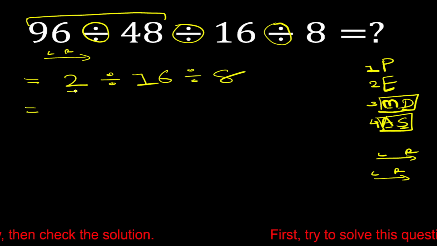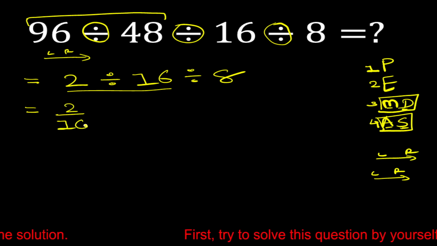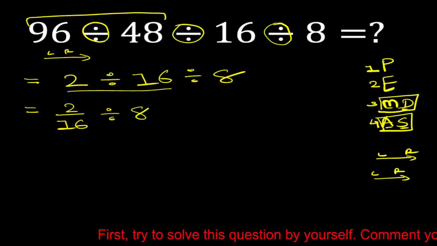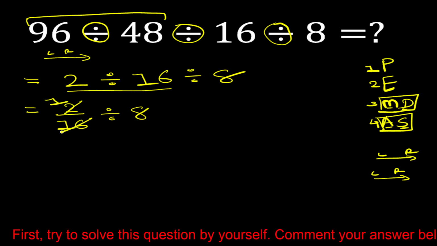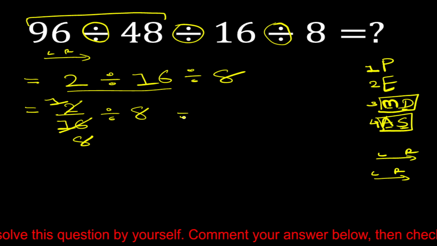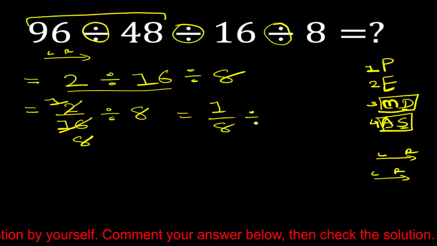Now 2 divided by 16 can be written as 2 upon 16, divide 8. Now 2 divide 2 is equal to 1, and then 16 divide 2 is equal to 8. So now the expression becomes 1 upon 8 divide 8.